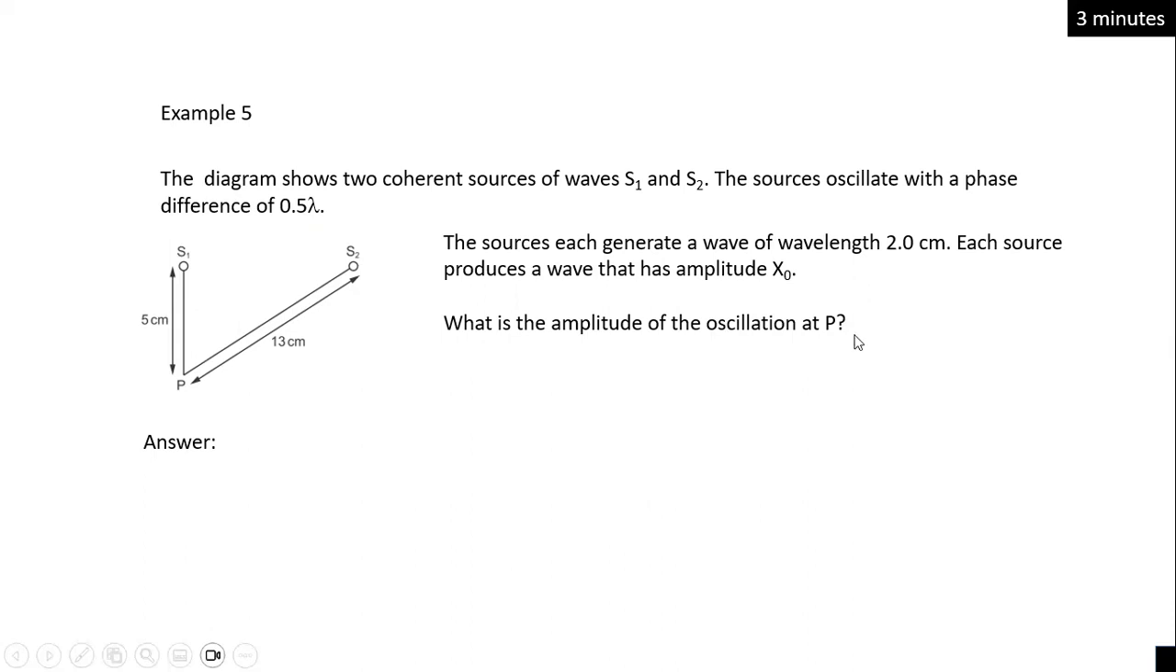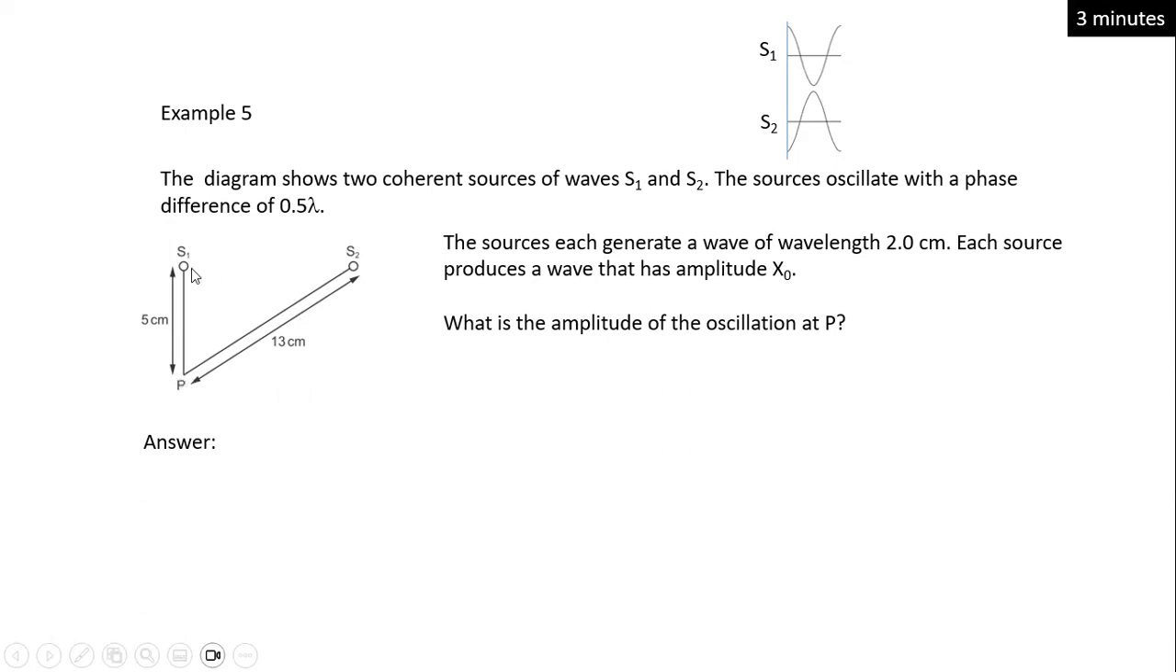Okay, so how do you answer this question? Let's visualize what happens. Let's assume that the wave that comes out from S1 is a crest, and the wave that comes out from S2 is a trough. So this is what it means: when the two waves come out from their respective sources, S1 and S2, they already have a phase shift of 0.5 lambda. So in this case, what's the amplitude of the wave when these two waves meet up at point P?